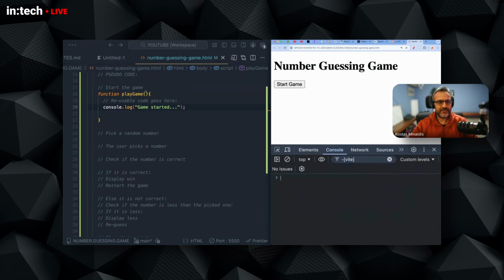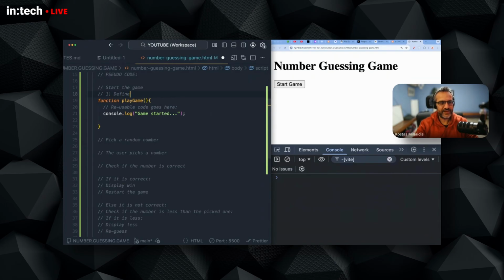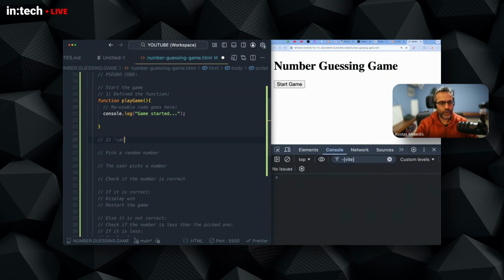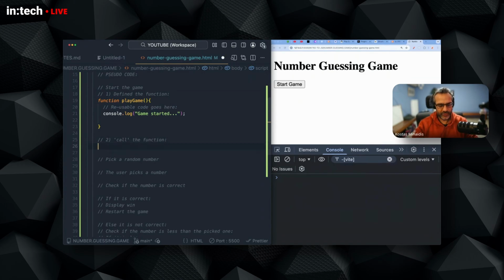Now, nothing happens because once you define your function, the code doesn't run. You need to call the function. So first step is to define the function. And if you want to actually execute the code, you call the function. And you do that by using the name of the function. You don't have to use the function keyword now. That's only for the definition, for the creation of the function. Now you say play game and the two parentheses, and you end your sentence with this semicolon.